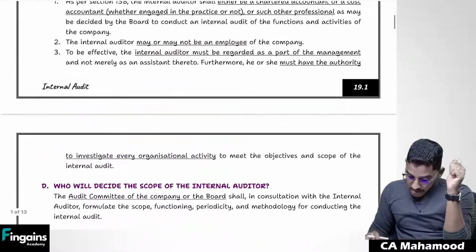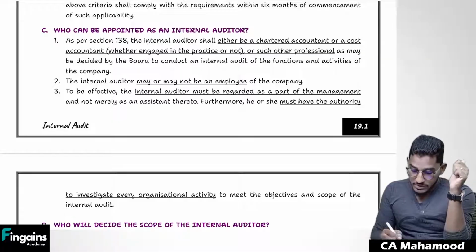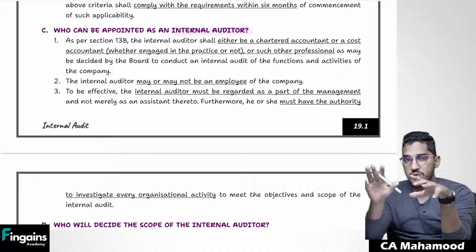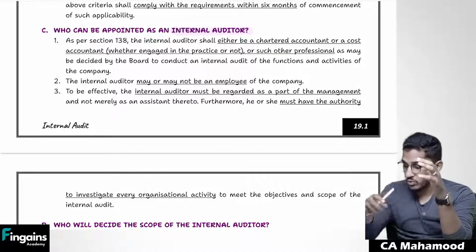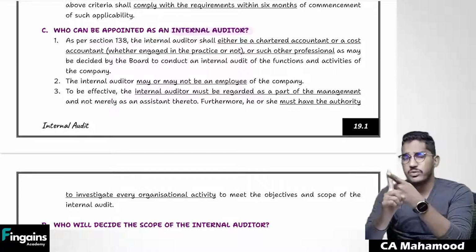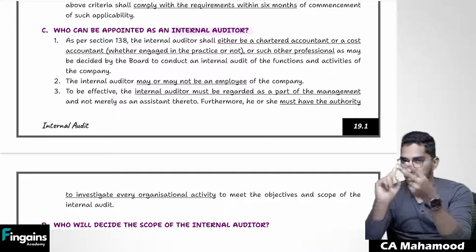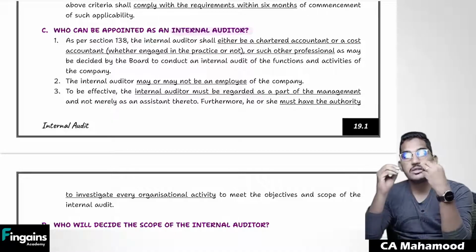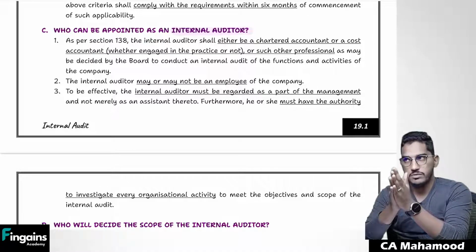Next one, sir, what about the qualifications, sir? Who can be appointed as an internal auditor? For acting as an external auditor, he must be a practicing chartered accountant. But who can be appointed as an internal auditor? The act says a chartered accountant, whether in practice or not, a cost accountant, whether in practice or not. Not just these two, any other professional as may be decided by the board of directors.